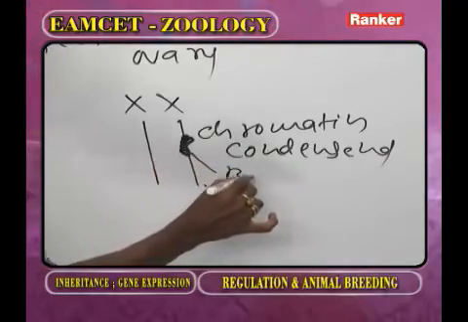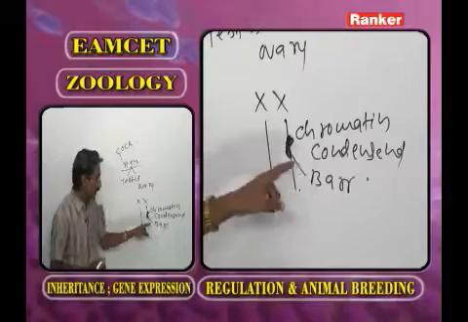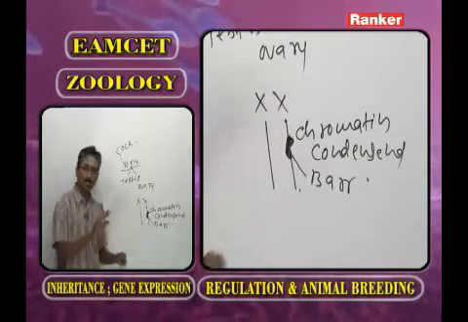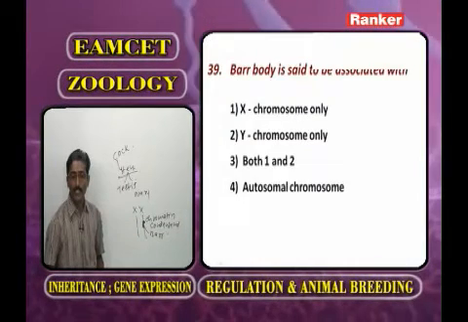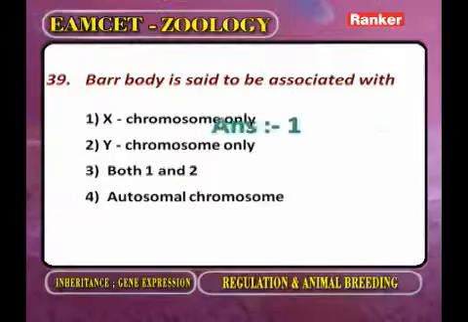That we call the bar body. Of the 2 X chromosomes, on one X chromosome the bar body is present. Such an X chromosome is not functional. So here the bar body is said to be associated with only one X chromosome.